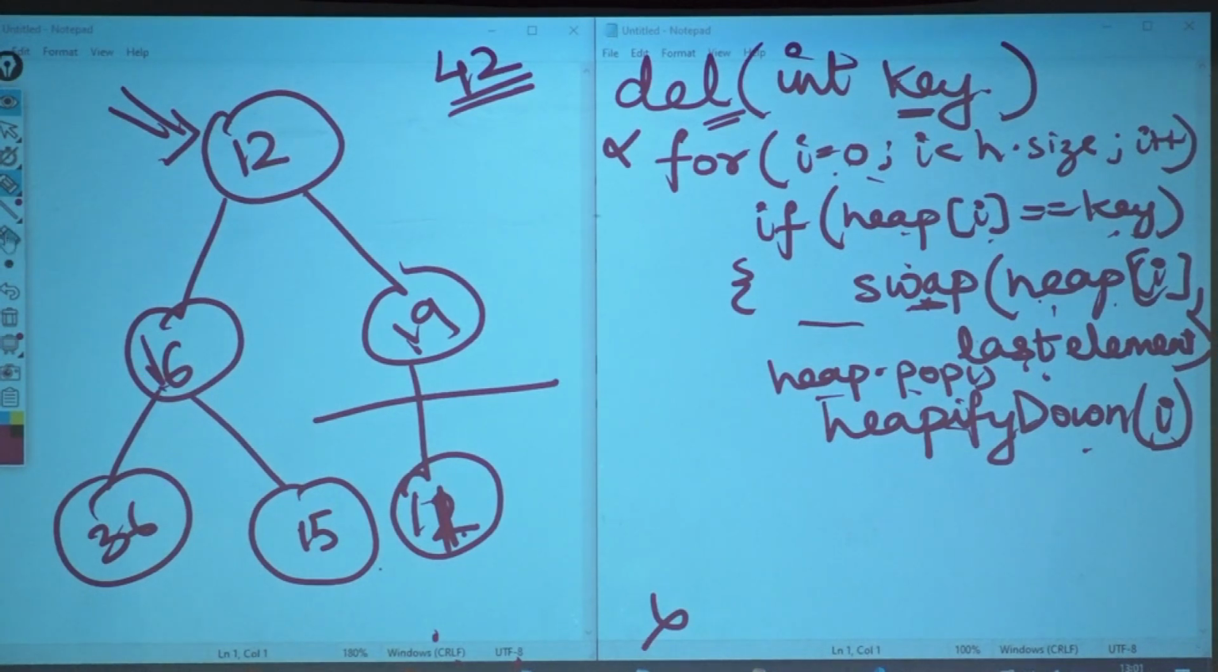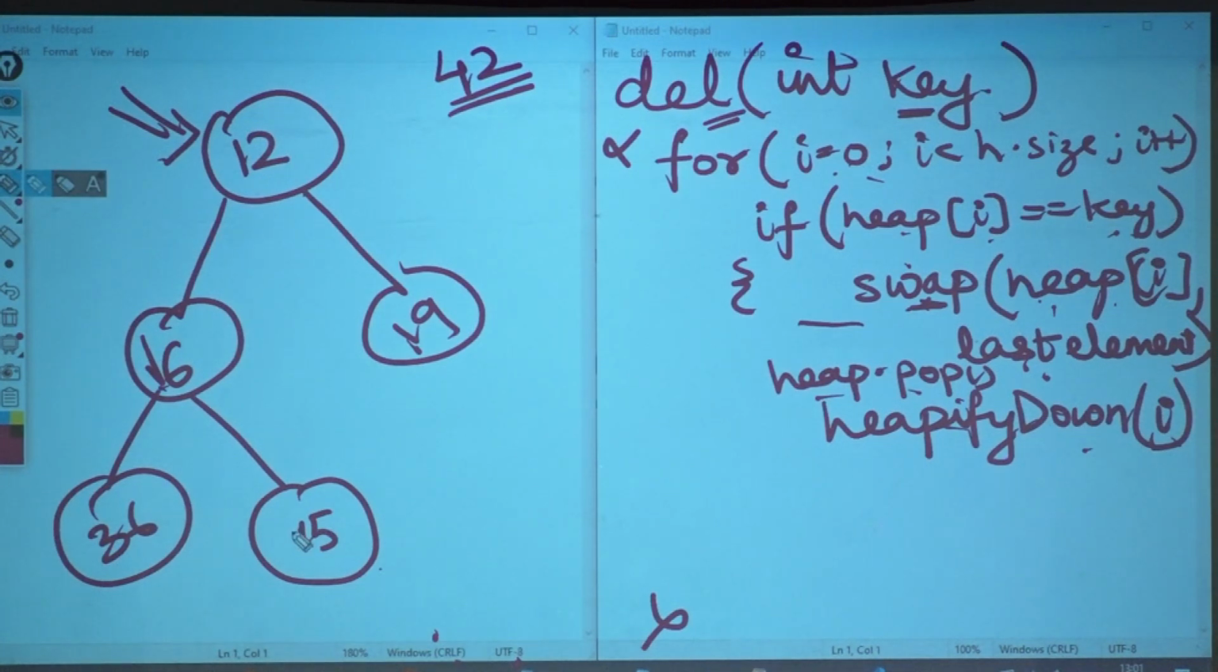Now, this is 12. And here, I have deleted this. I'm making this some arbitrary number so that you guys can get a feeling of it. Now, what do you want me to delete? 16, 19, 13, 15, what? Or 12? We want to delete 16? Okay. So, we will delete 16.